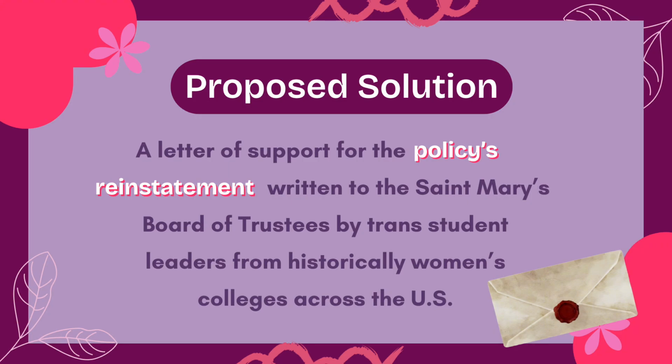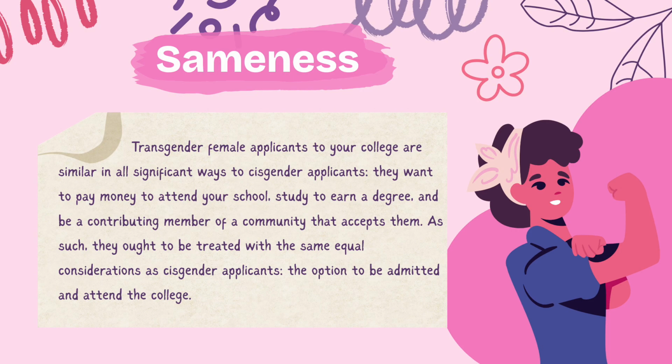different theoretical approaches. A sameness approach would emphasize the similarities between trans and cisgender students to ultimately argue that these 2 groups deserve equal consideration in admissions. This letter might read something like, transgender female applicants to your college are similar in all significant ways to cisgender applicants. They want to pay money to attend your school, study to earn a degree, and be a contributing member of a community that accepts them. As such, they ought to be treated with the same equal considerations as cisgender applicants: the option to be admitted and to attend the college.